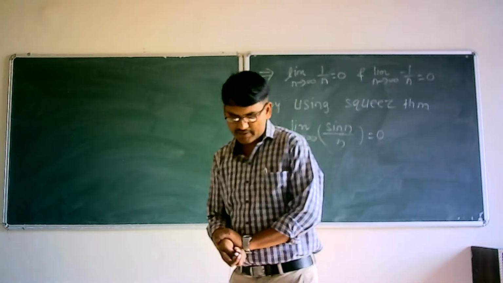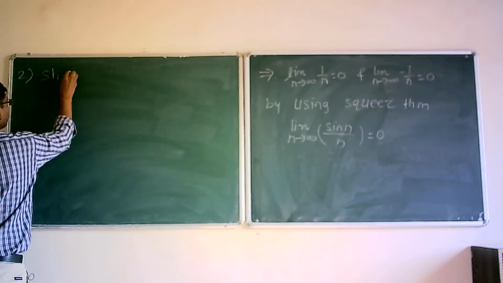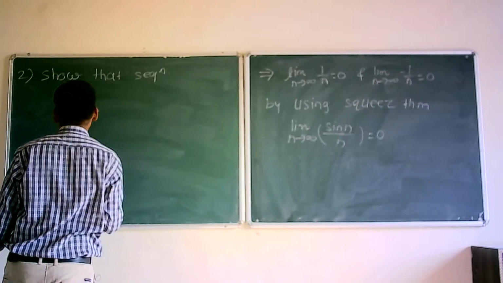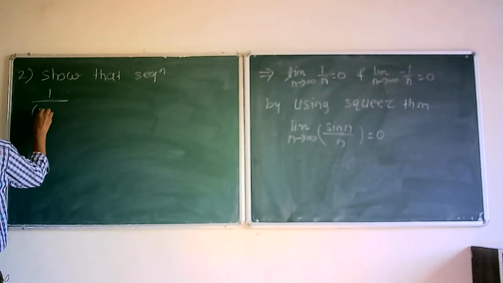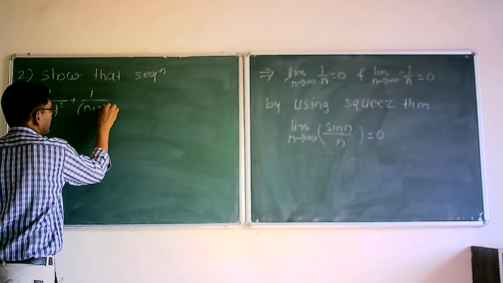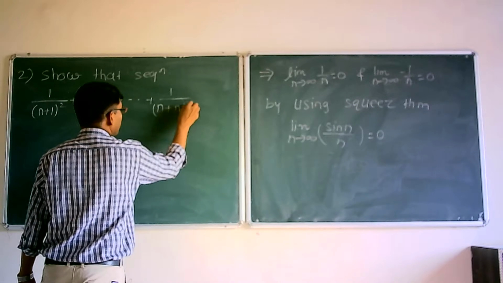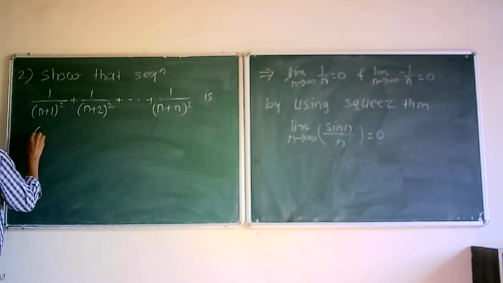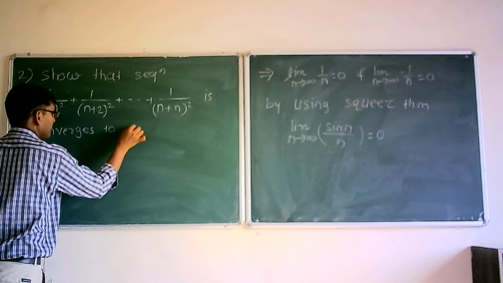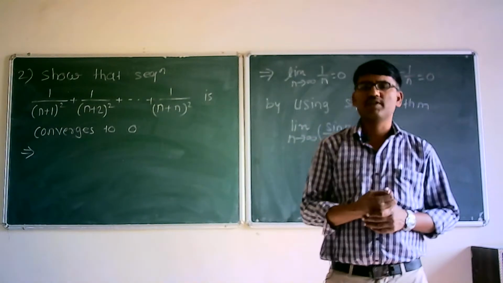Take one more example. Show that the sequence 1 upon (n plus 1) whole square plus 1 upon (n plus 2) whole square plus dot dot dot plus 1 upon (n plus n) whole square converges to 0. We want to show that this sequence converges to 0.